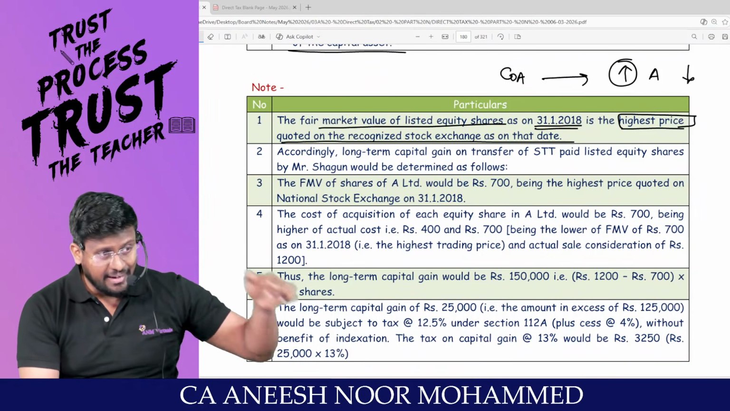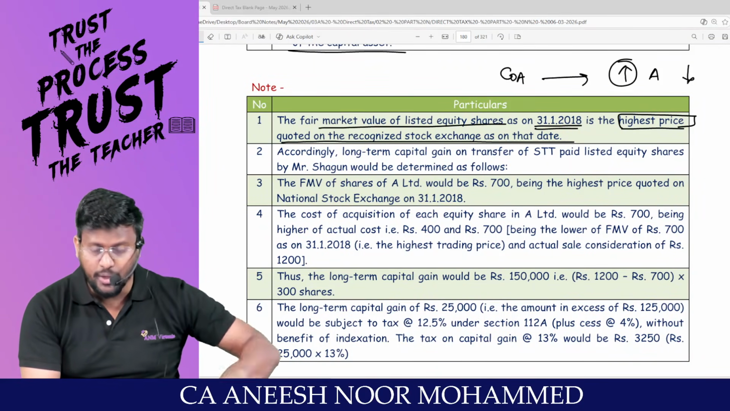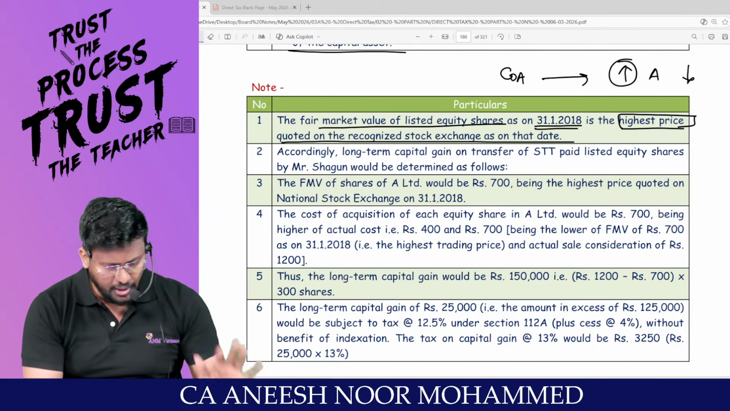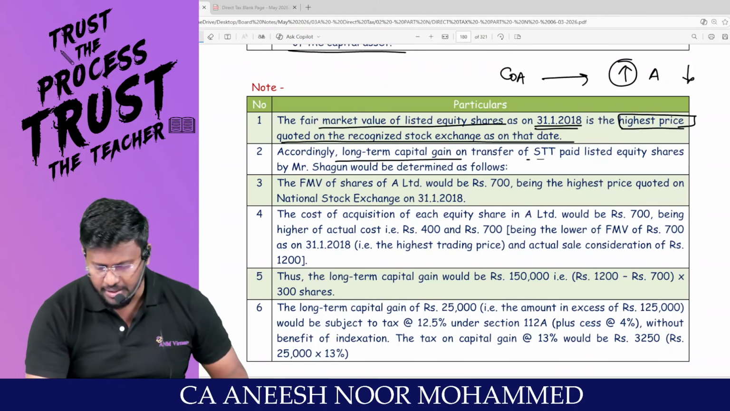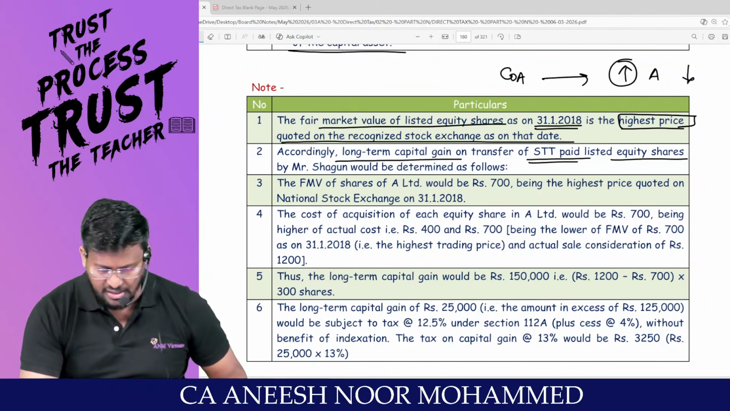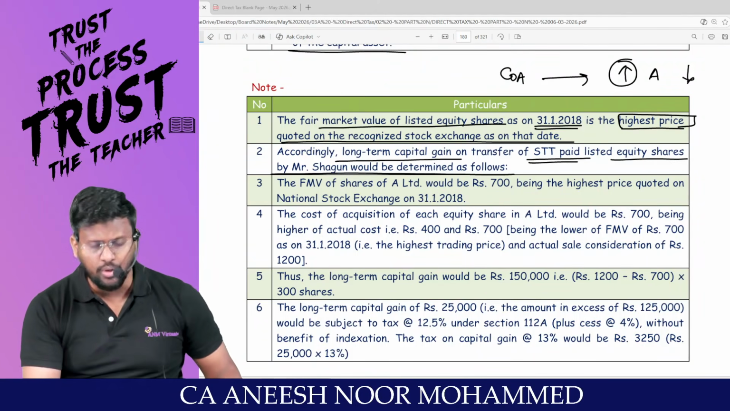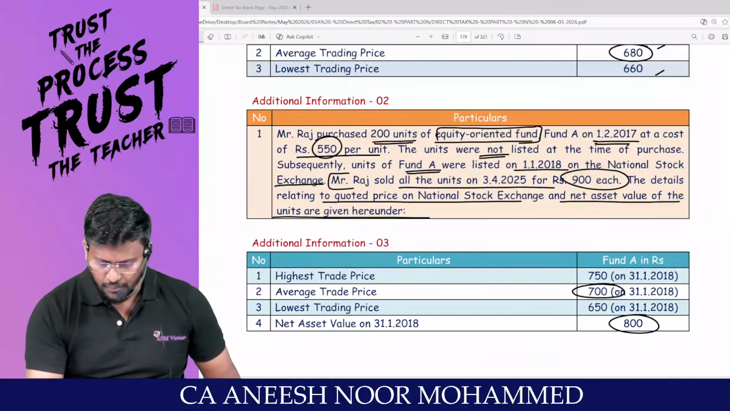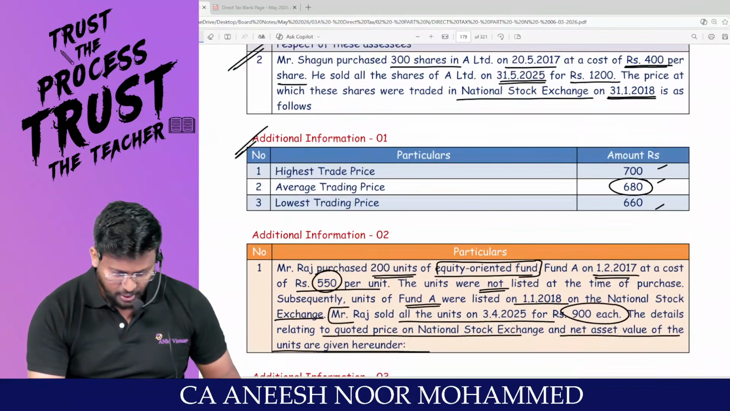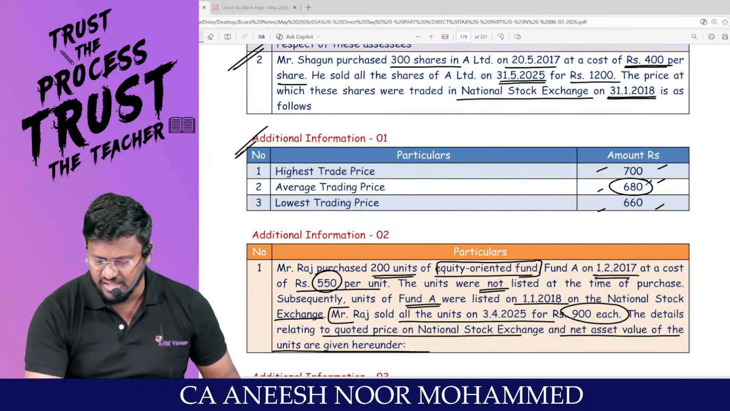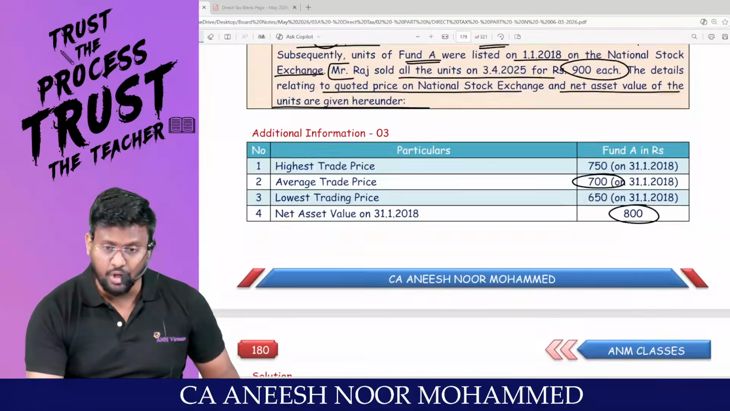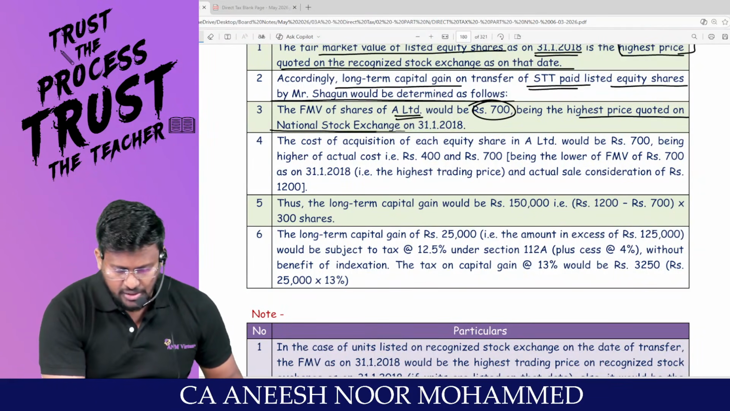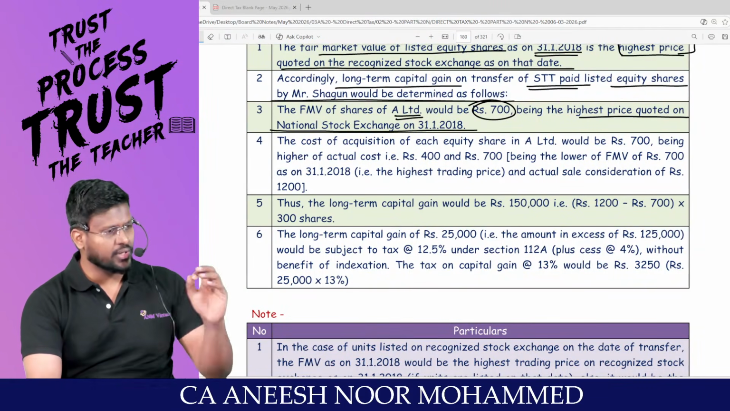When I read it as average, it's because every student will take only average in the exam. But think of the logic. I want cost of acquisition to be higher. Accordingly, the long-term capital gain on transfer of STT paid, listed equity share by Mr. Shagun would be determined as follows. The fair market value of A Limited would be 700, because for A Limited they have given additional information: 700 or 680 or 660, so 700, because it is the highest trading price. Am I right, sir? Being the highest price quoted on the National Stock Exchange. Are you clear with this point?